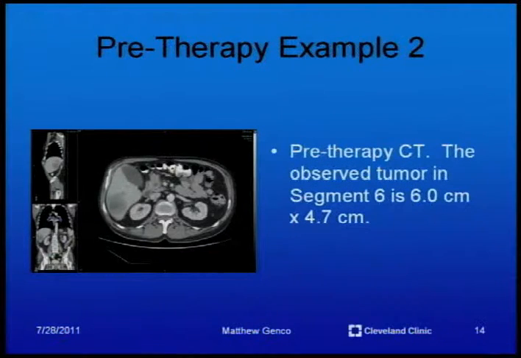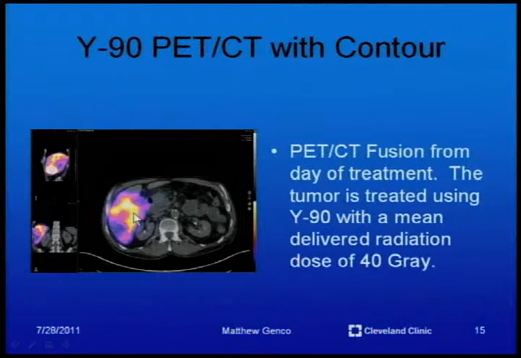This is pre-therapy example number 2, where the treatment was possibly a failure. This is the pre-therapy CT. The observed tumor in segment 6 is 6 centimeters by 4.7 centimeters, and you can see the tumor right here. This is the Y90 PET and CT with contour. This is the fusion from the day of the treatment. The tumor is treated using Y90 with a mean delivered radiation dose of 40 gray. You can see the contour right here.